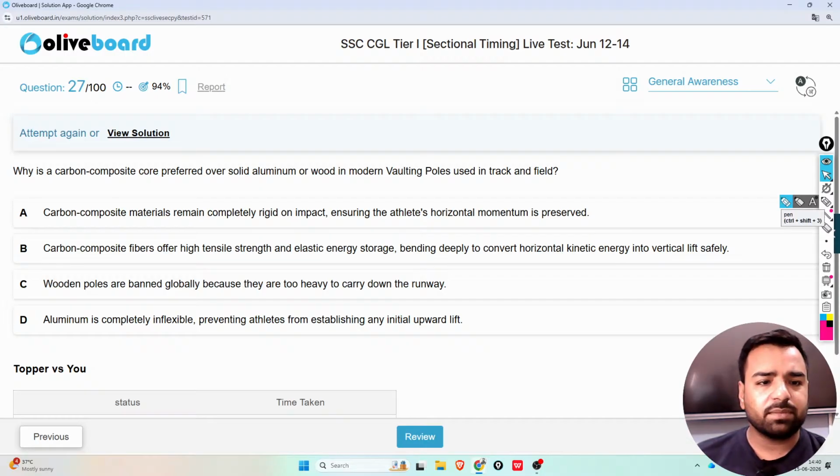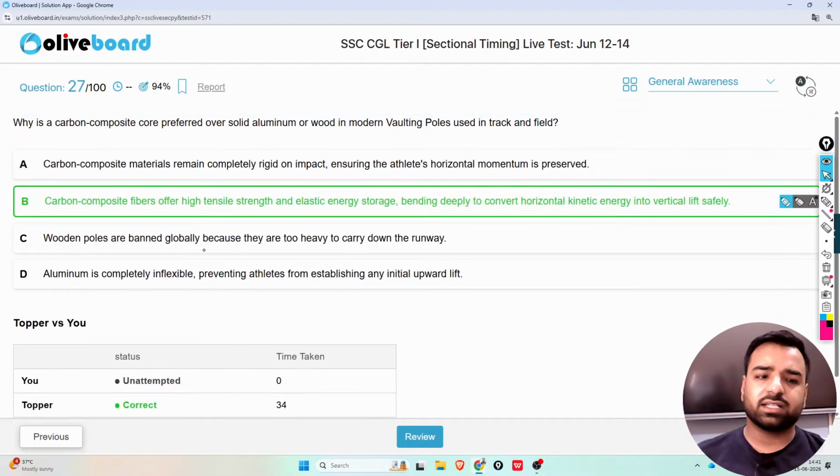Why is a carbon composite core preferred over solid aluminium or wood in modern vaulting poles used in track and field? So guys, you can link it with the physics portion. So the option number A is given: carbon composite materials remain completely rigid on the impact, ensuring the athlete's horizontal momentum is preserved. Guys, no, that's wrong. Carbon composite fibers often offer high tensile strength and elastic energy storage, bending deeply to convert horizontal kinetic energy into vertical lift safely. So that's absolutely correct. So guys, here the correct answer is option number B.